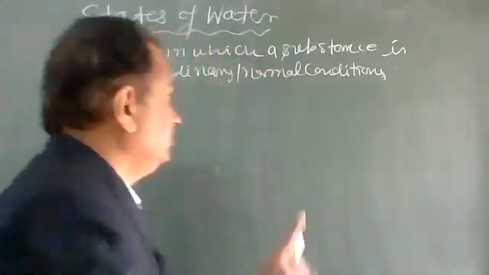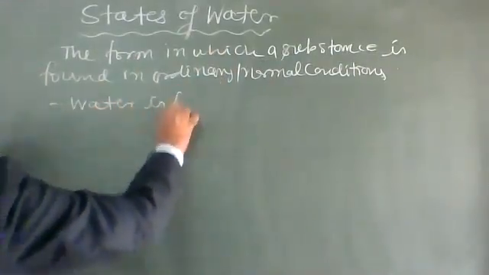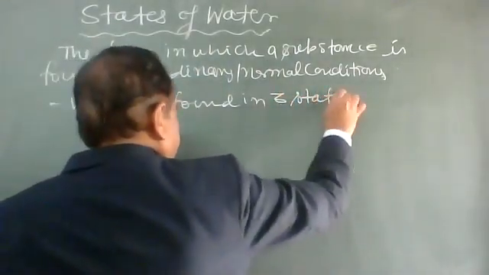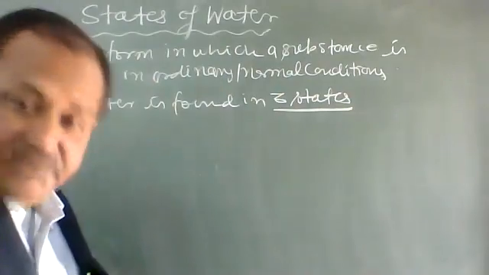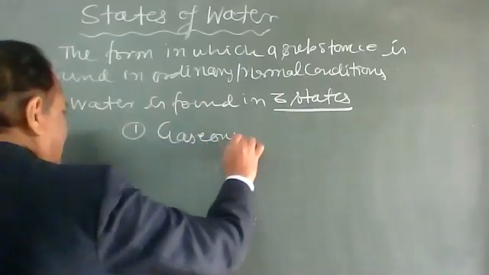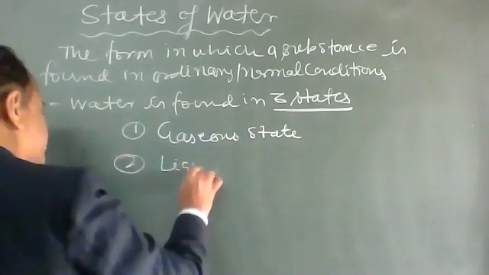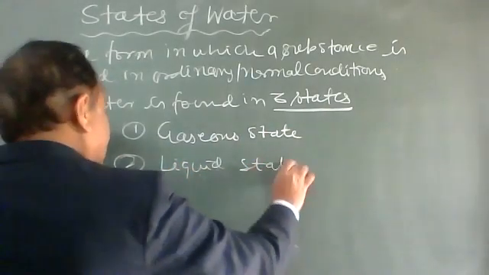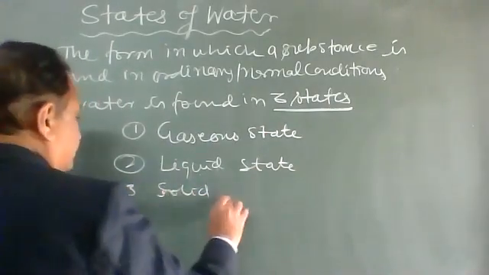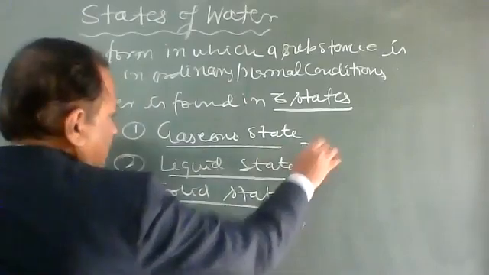So water, as we all know, is found in three states. First state is the gaseous state. Second is the liquid state. And third is the solid state. So these are the three states of water.